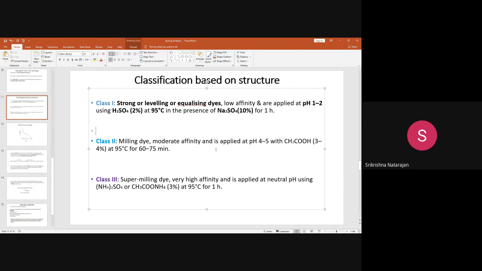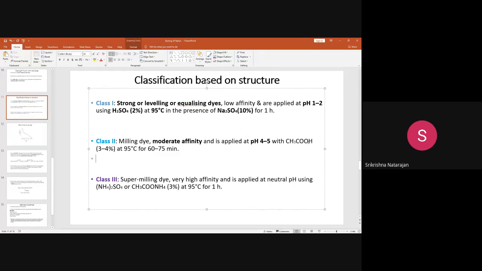Then the second class is the milling dye. You can see on any standard acid dye packet outside, it is mentioned as milling acid. A milling acid dye has a moderate affinity, which means a medium affinity dye. So for this dye, since it is already having a medium affinity, you need not use a highly acid, low pH. You can use a moderate acid pH of around 4 to 5, because it has a medium affinity. You need not bring more affinity.